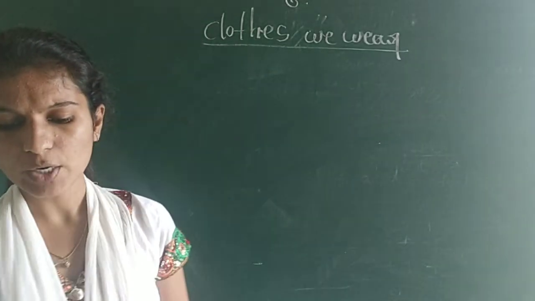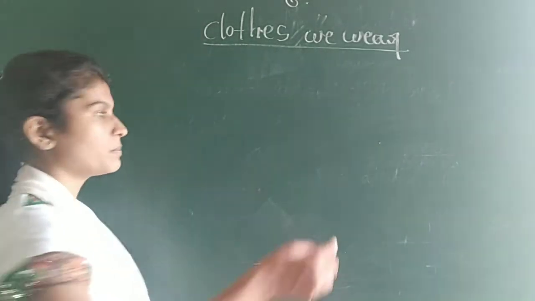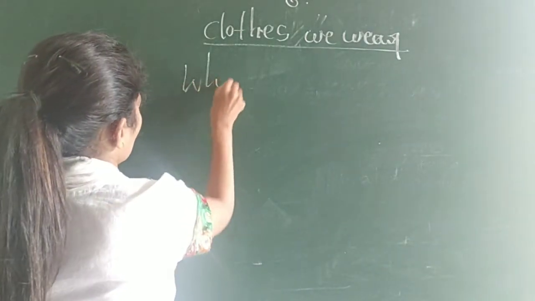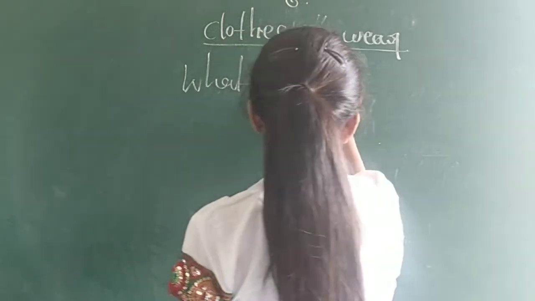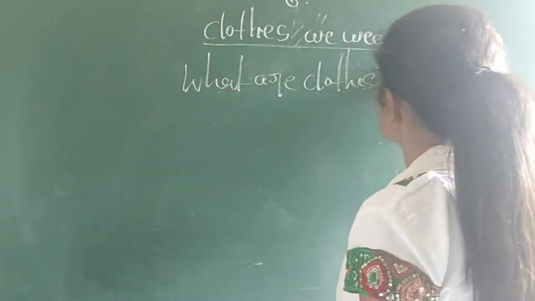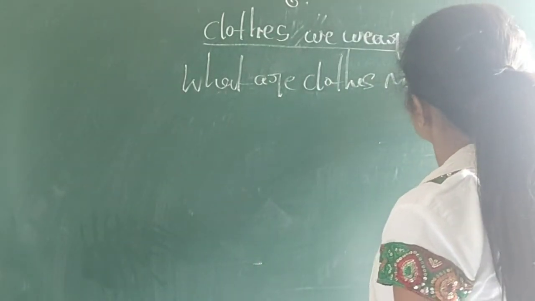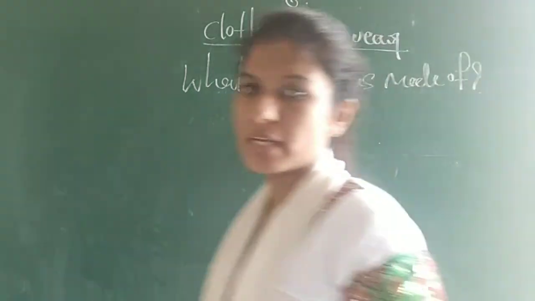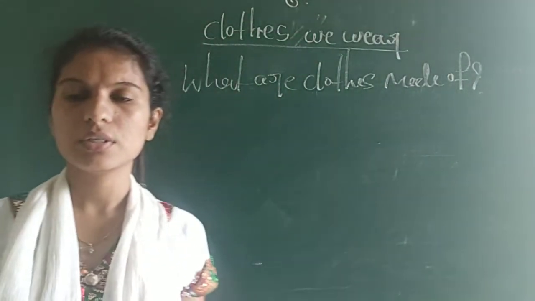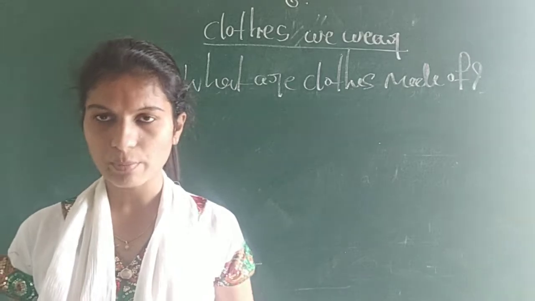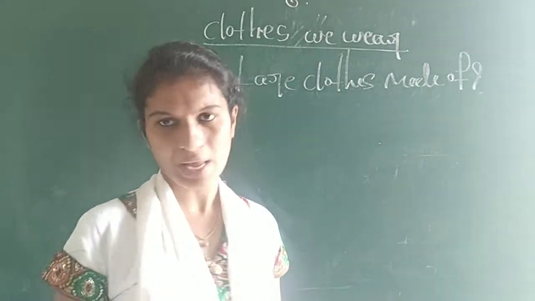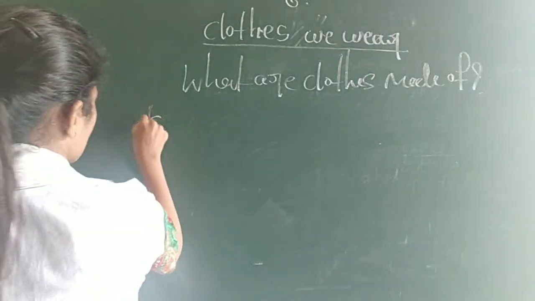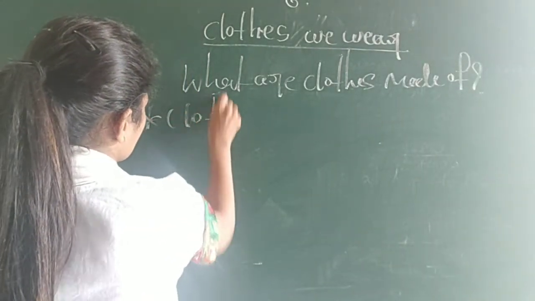Today we are going to discuss what clothes are made of. It means how clothes are made, and from what. First, clothes are made of fiber.